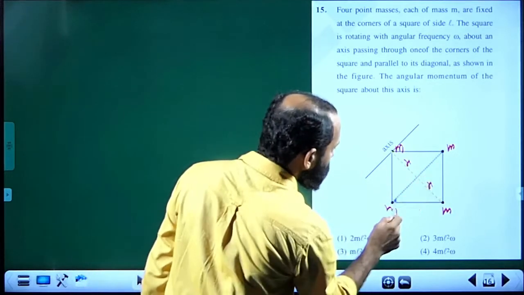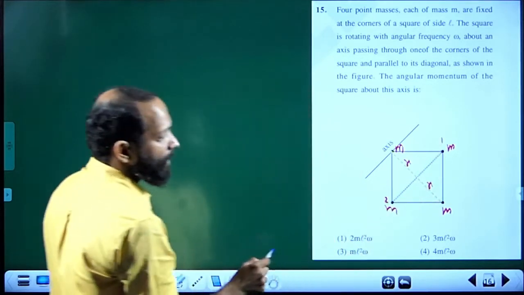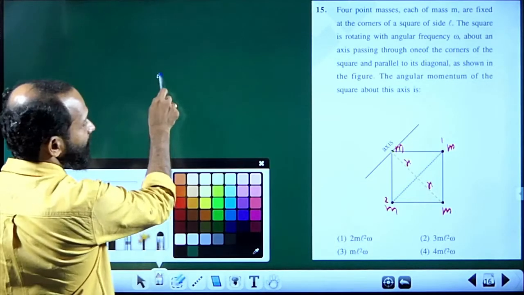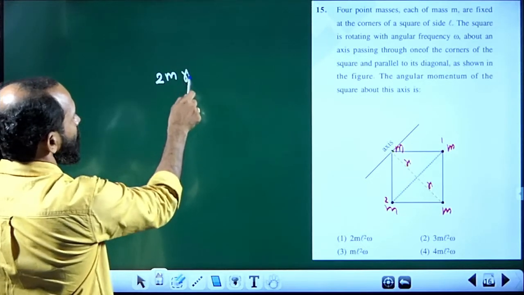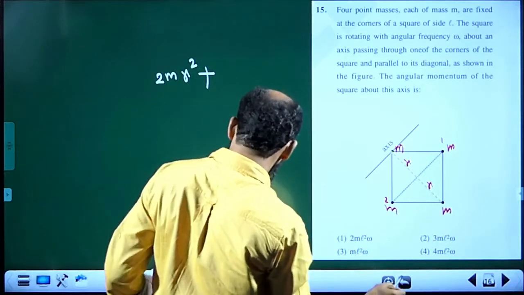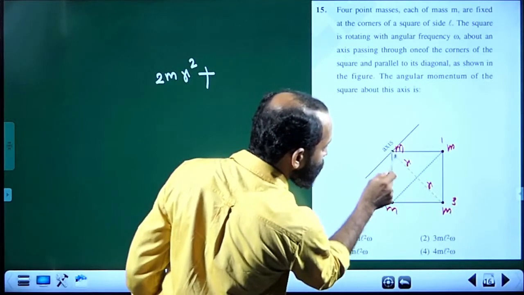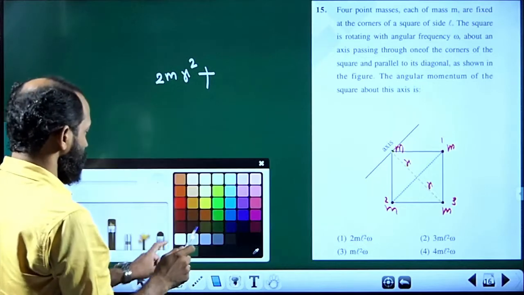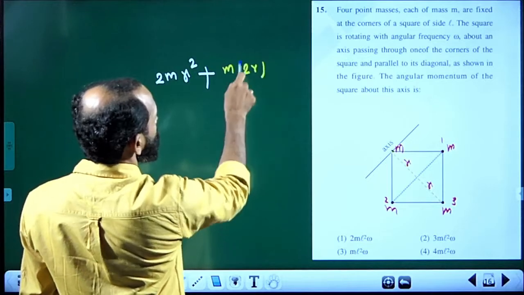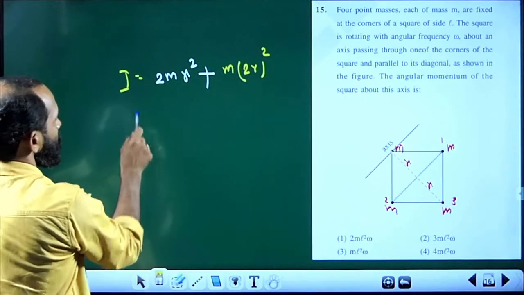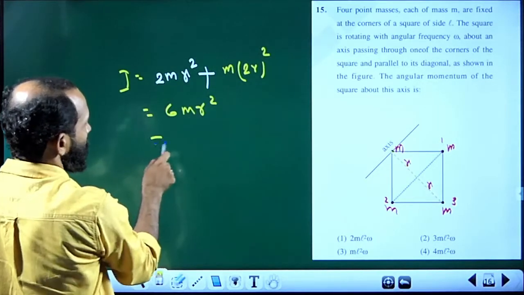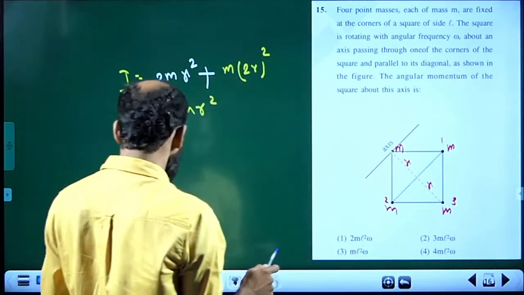Now these two masses 1 and 2 are separated by distance r. So the total moment of inertia will be 2m into r square plus the third mass, which is separated at a perpendicular distance 2r from the axis. So you may write m into 2r whole square, and that is equal to 4 plus 2, 6. 6 mr square is the answer. But what is r here? That is to be expressed in terms of L.